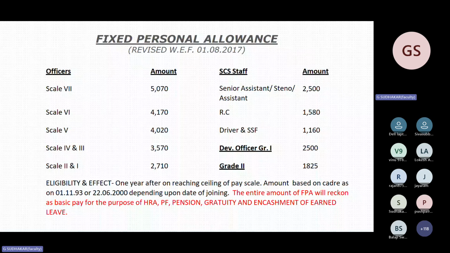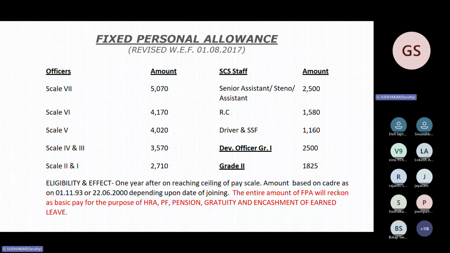One more additional important point is the entire amount of FPA will be taken into account as a part of basic, which will be included for HRA, PF, pension, gratuity, and encashment of earned leave. Since this FPA is added in your basic pay, you will get increased HRA, PF, pension, gratuity, and encashment of earned leave, but one part is missing.